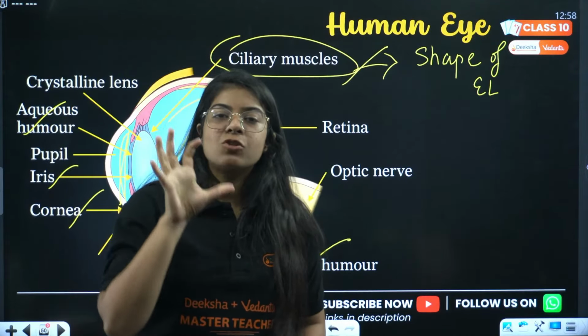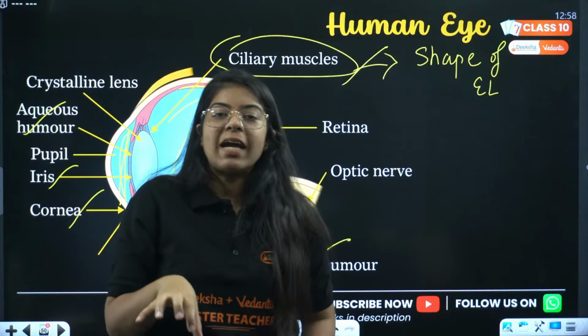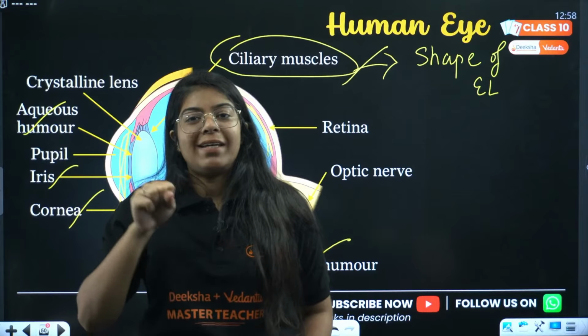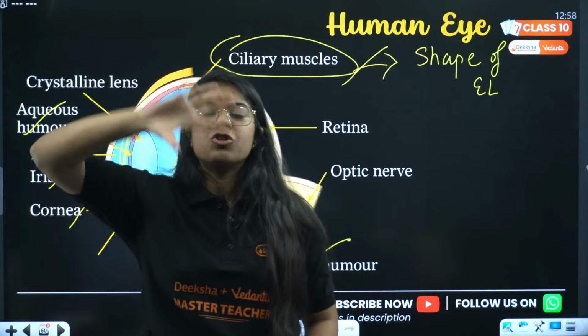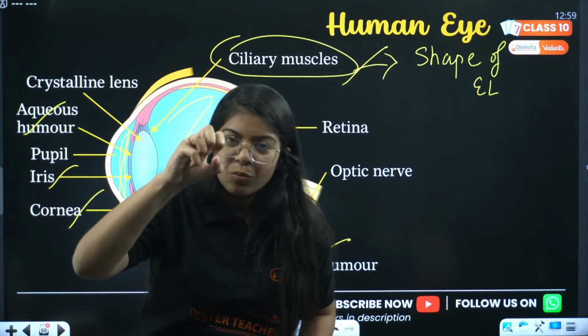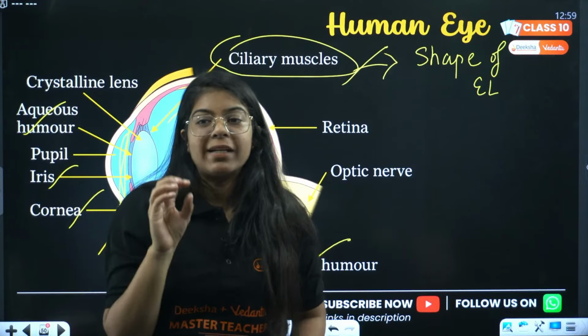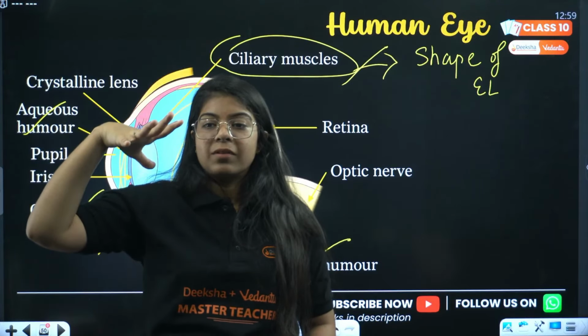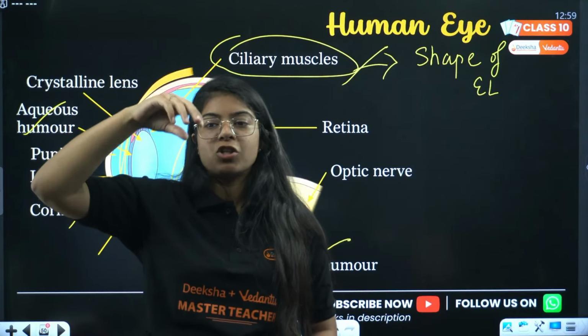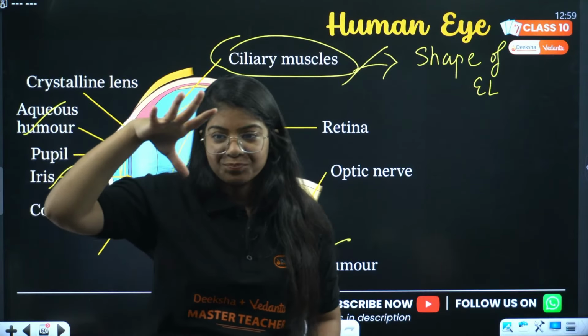Pupil helps to maintain the amount of light that is entering into my eye. So when the light is too much, the pupil shuts down a little bit, and when light is less, when we are entering a dark room, it extends, it opens up, the shutter opens up, right?